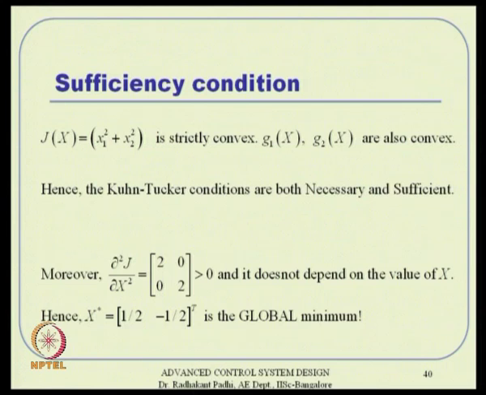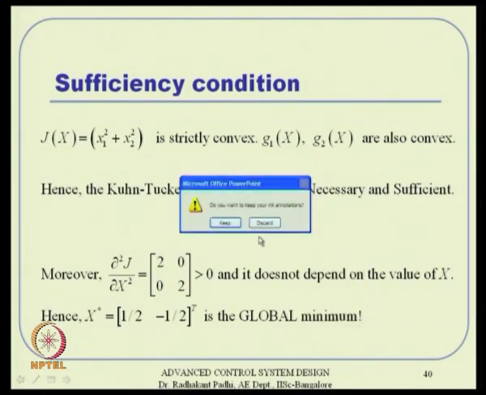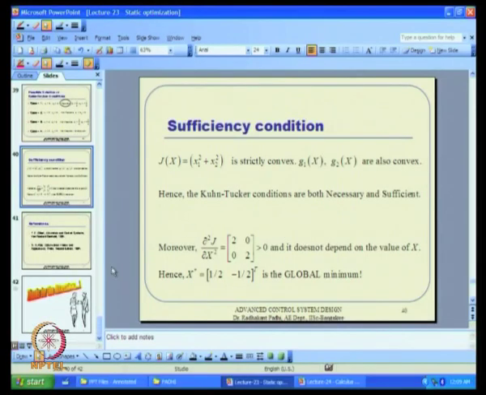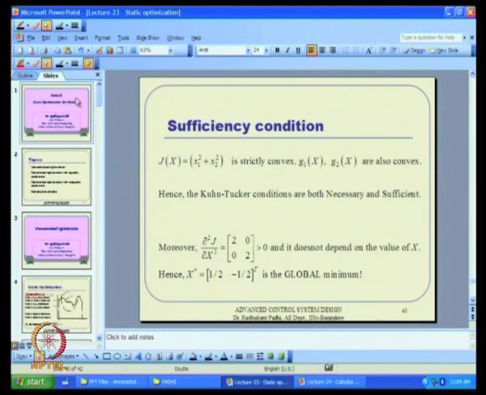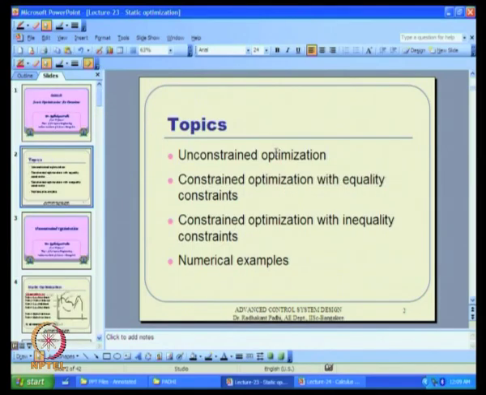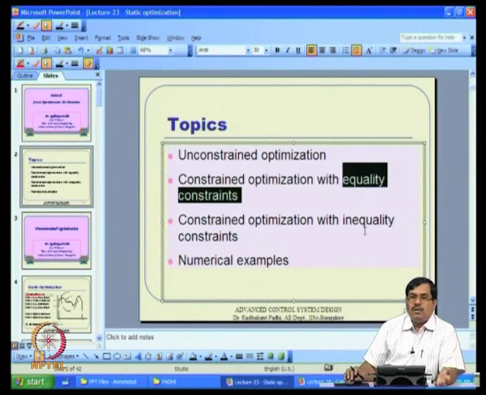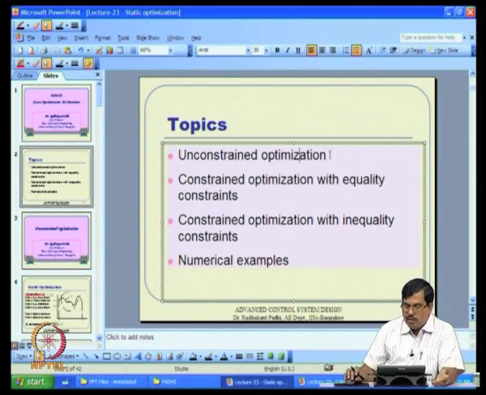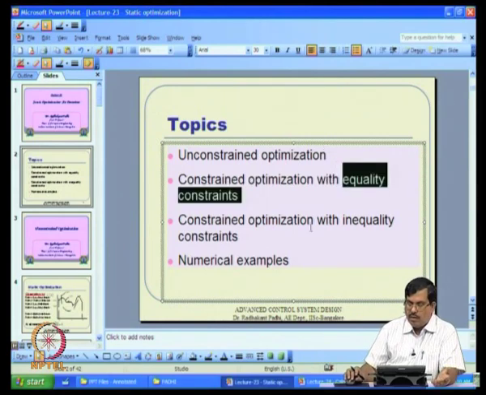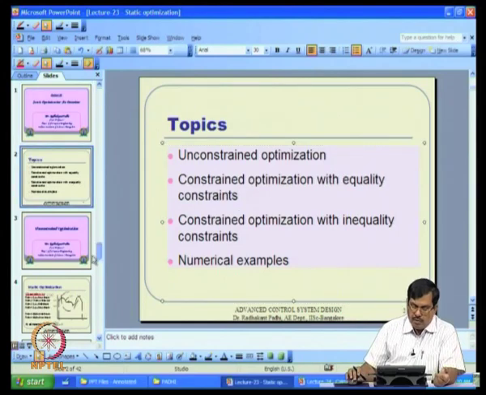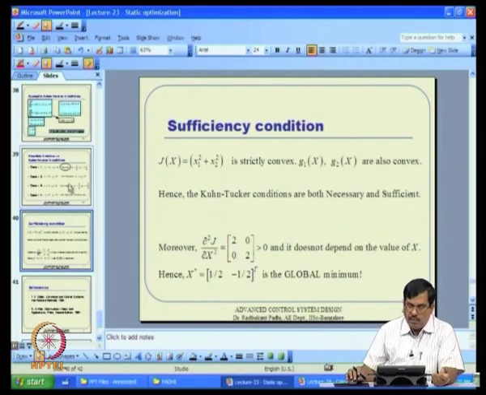Okay. So we talked about various cases. Let me go back to that. We started with unconstrained optimization in a scalar sense, then we went to the equality constraint, and then we generalized that to multiple dimensions, then equality constraints, then inequality constraints, and a lot of numerical examples we saw, which gave an overview of how we handle optimization problems.